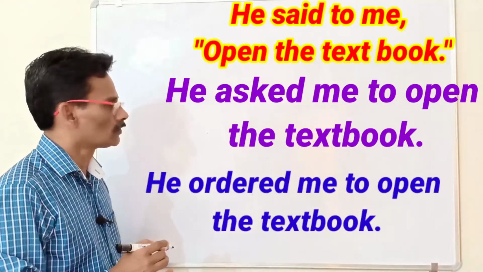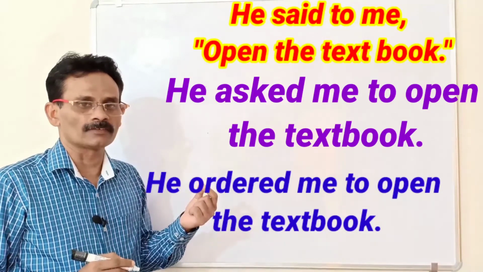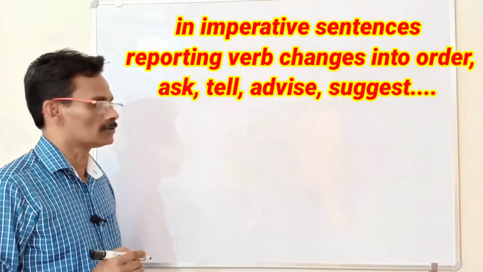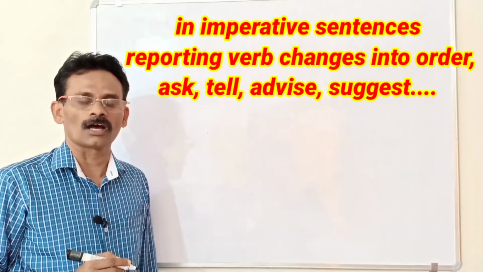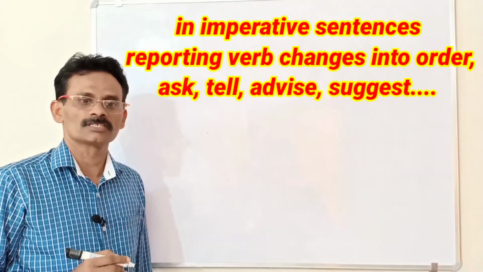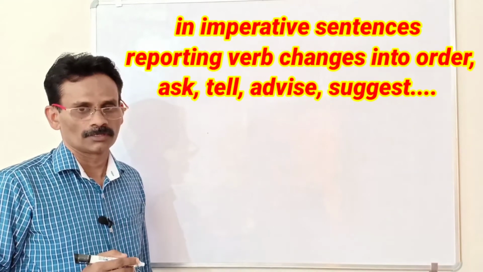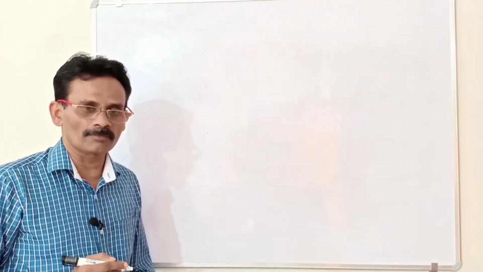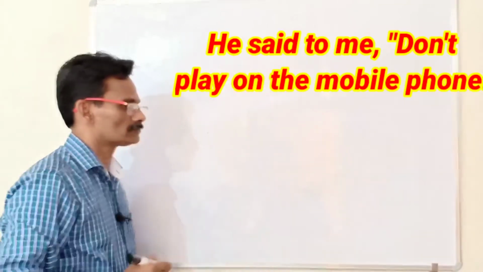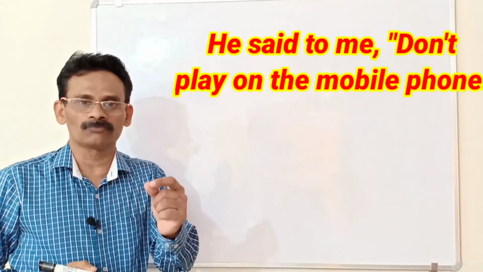So here we find the reporting verb said will change into ordered, ask, tell, advise, suggest, and so on. Now, let us examine another sentence. He said to me, don't play on the mobile phone.